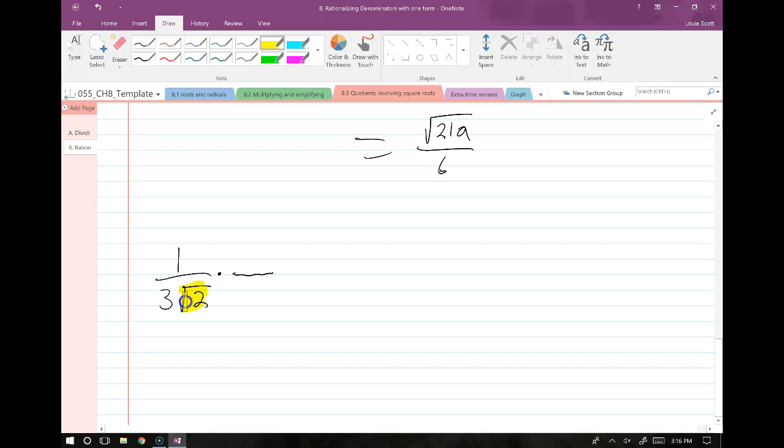So remember, all I need to do is multiply top and bottom by what's in the radical. The 3 is not in the radical, so I can ignore the 3. Since I'm only asking you to rationalize the denominator, the 3 has nothing to do with it.